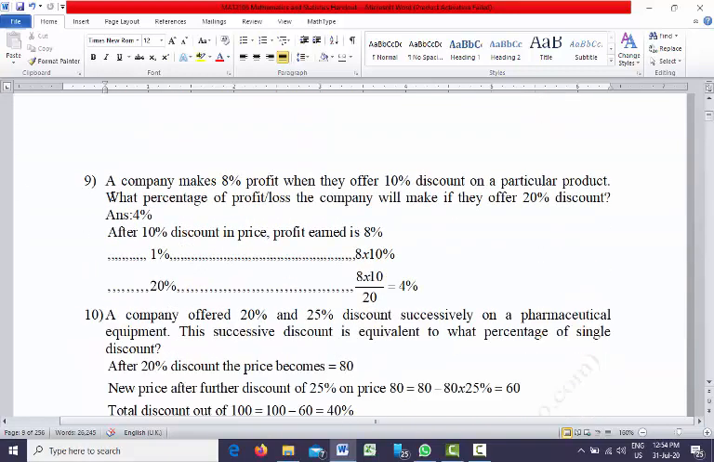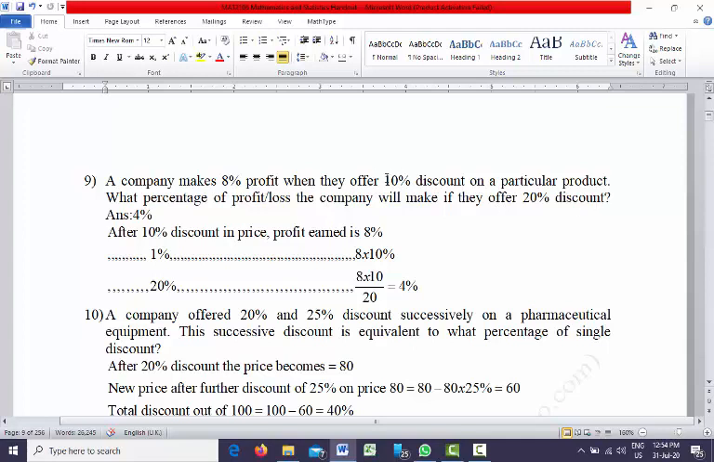Question number 9. A company makes 8% profit when they offer 10% discount on a particular product. What percentage of profit or loss will the company make if they offer 20% discount?